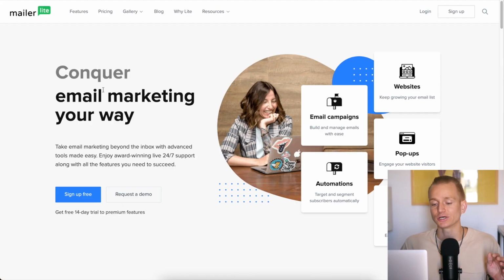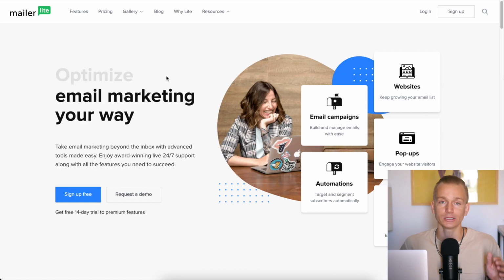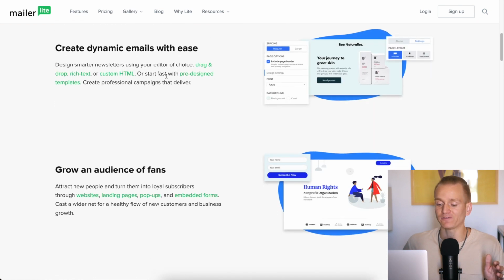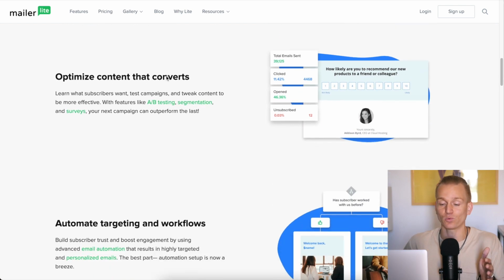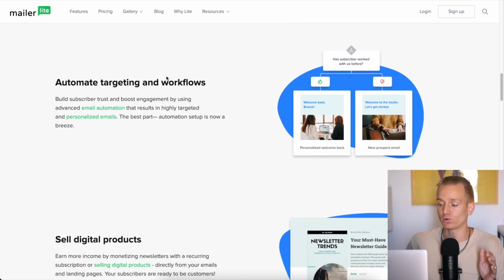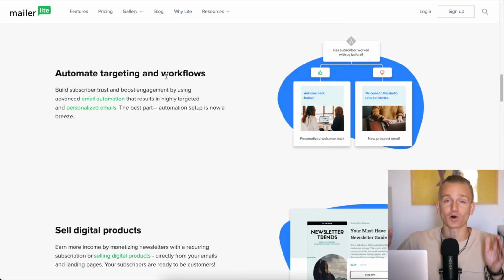So first of all, let's have a look at Mailerlite. And Mailerlite is actually a really good email marketing software. You will get all of the main functionalities, and I'm not going to go in this video through all of the different functionalities that these softwares have. I'm just going to tell you some of the things that you really need to understand how they differ. But Mailerlite in general, I will say, is an absolutely amazing option. It does, I would say, most of the things that need to be done with an email marketing software, and it comes for a very low price.